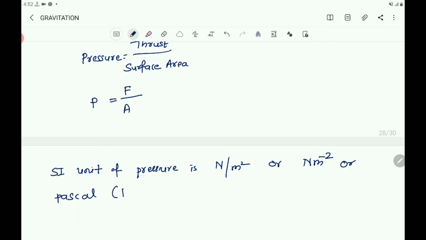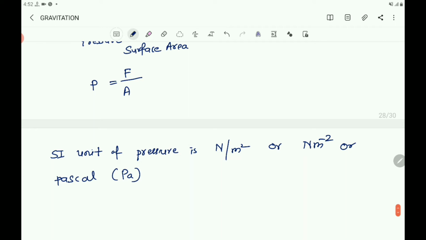P-A-S-C-A-L, Pascal. In short you can say it is Pa. So what is the SI unit of pressure? Newton per meter square or Nm to the power of minus 2, and it is termed as Pascal. The symbol is Pa.